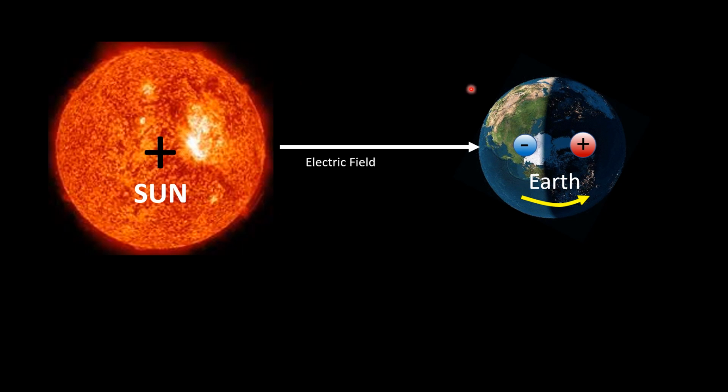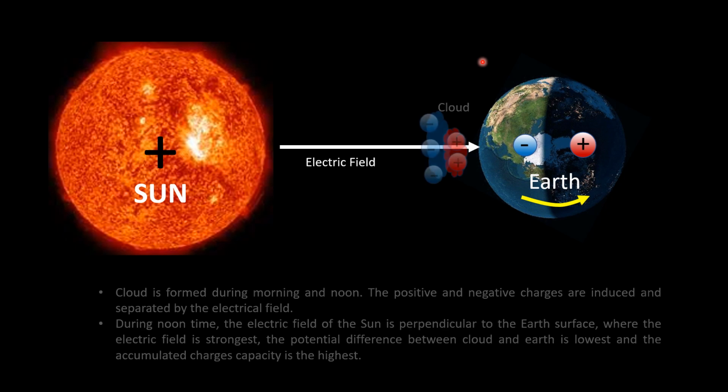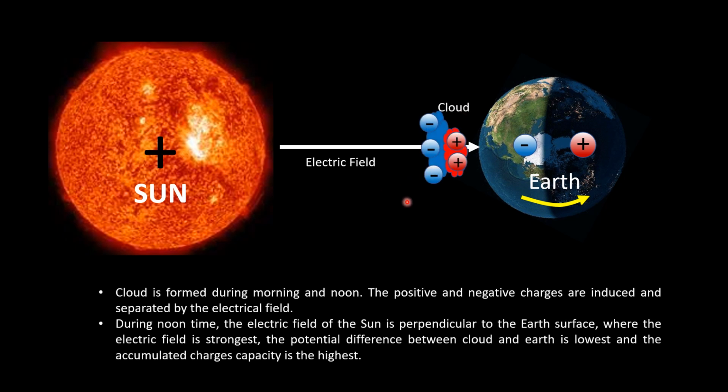Come back to this familiar and consistent model. The Sun imposes an electric field on the Earth and induces charge separation inside the Earth. Cloud is formed during morning and noon. The positive and negative charges are induced and separated by the electric field. So the negative charges are at the top of the cloud and the positive charges at the bottom.